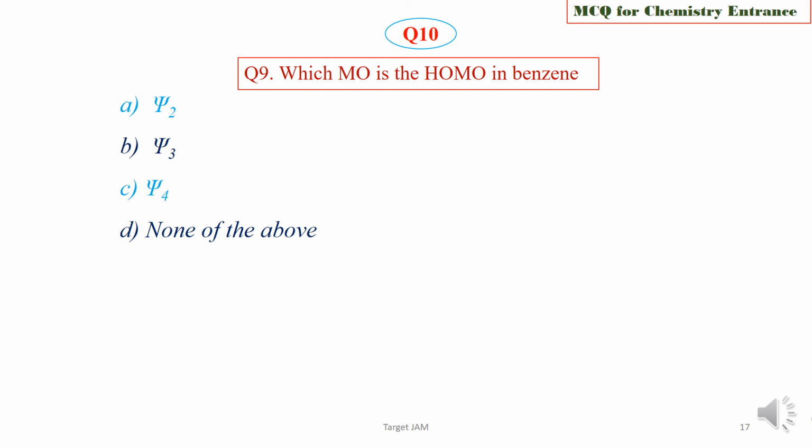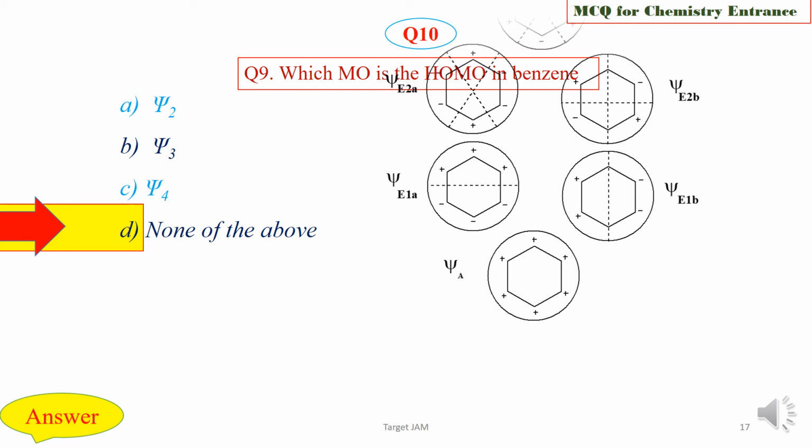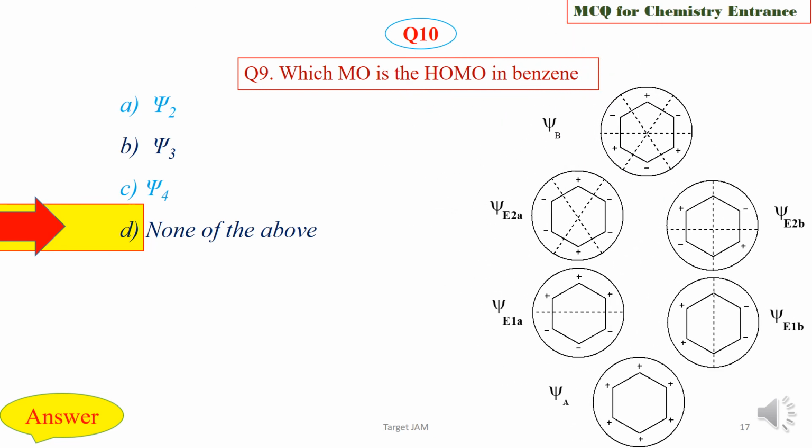Choose the correct one and we are now going to check the answer key. The right option is option D, that is none of the above. See, benzene is an aromatic system, so its MOs are a little bit different from normal systems.